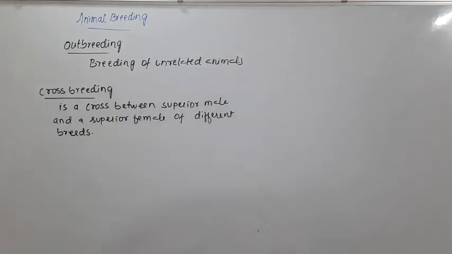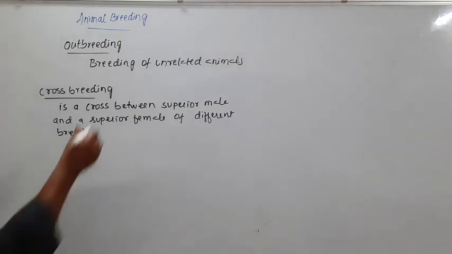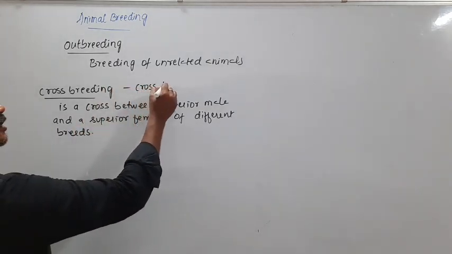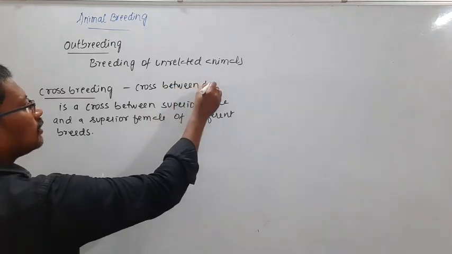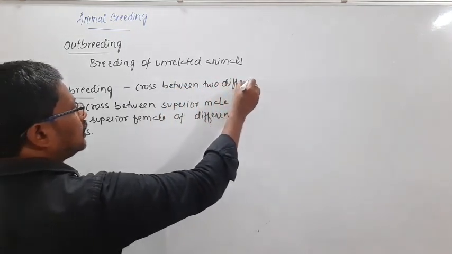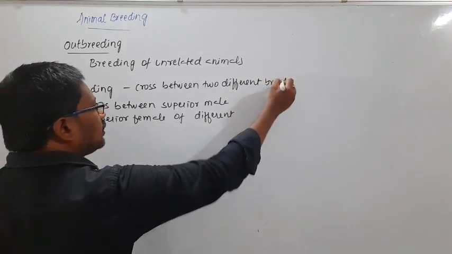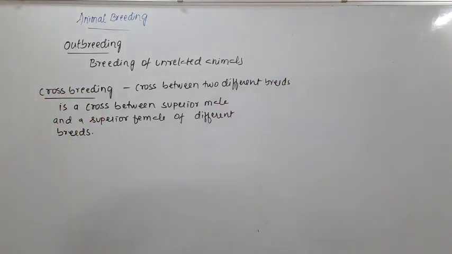In simple terms, it is a cross between two different breeds. Again I'm reminding you that different breeds are not different species. All those different breeds are of the same species. If I take the example of dogs, how many varieties of dogs might you have seen? Are all those dogs of different species?